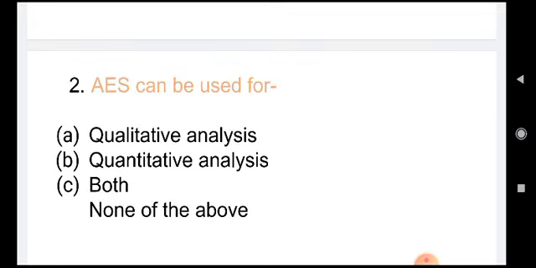AES can be used for qualitative analysis, quantitative analysis, both, none of the above. Both for qualitative and quantitative analysis, AES can be used. Atomic emission spectroscopy can be used for both. The correct answer is C.